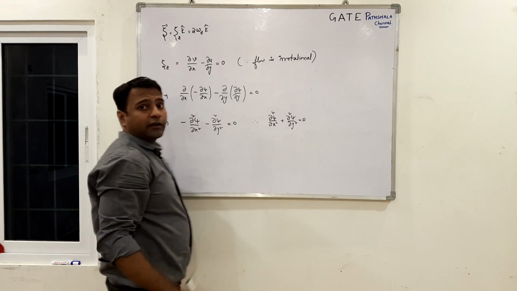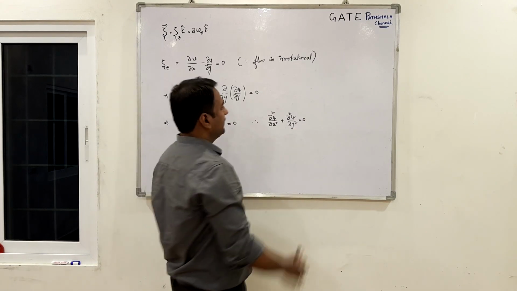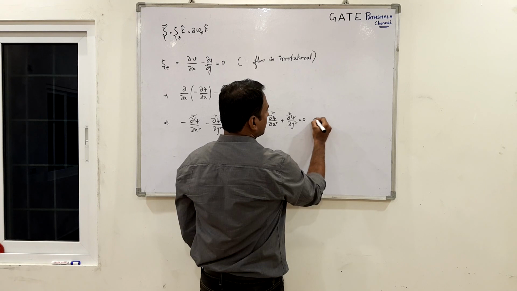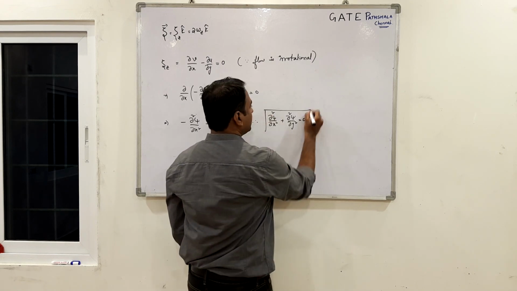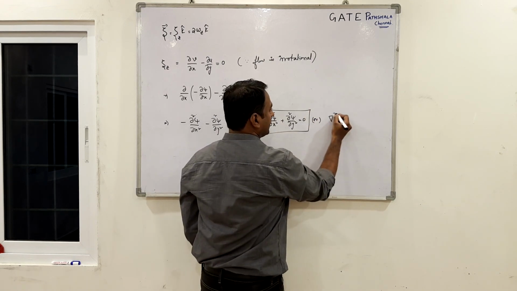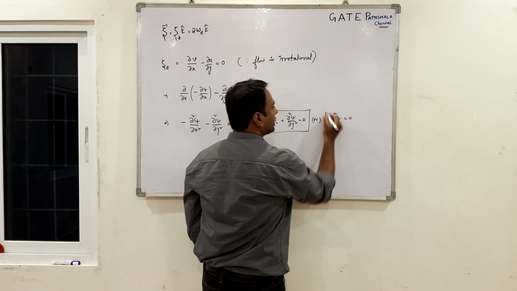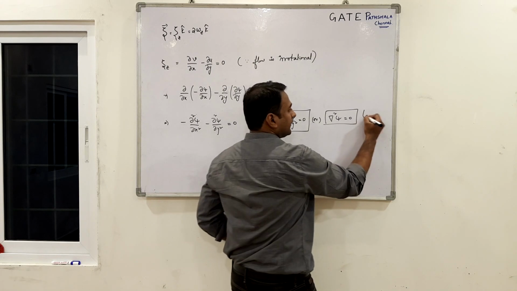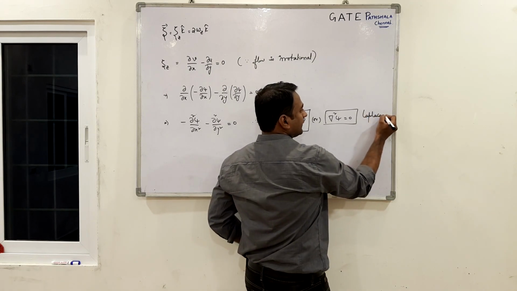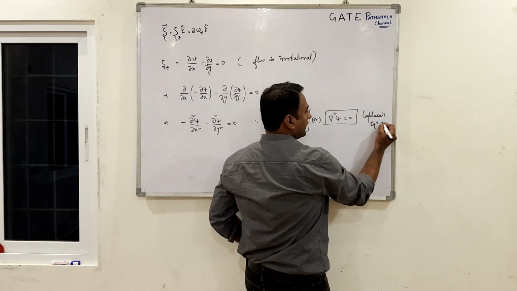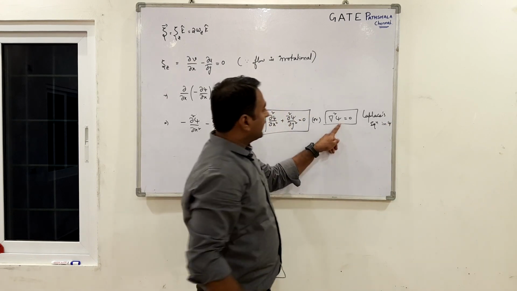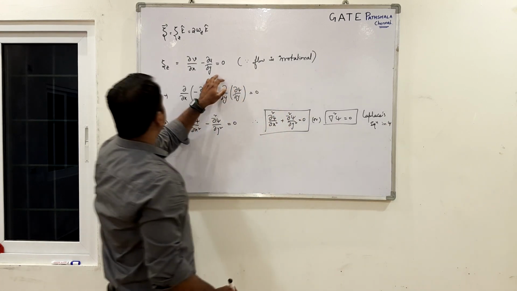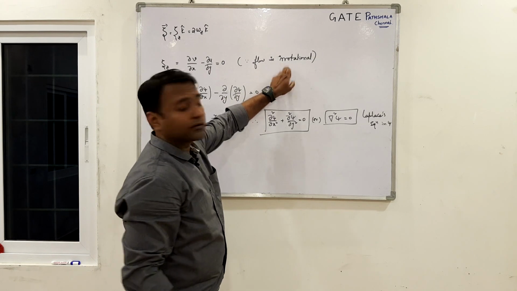Just like we had the Laplace equation in phi, we can write it as either this, or you can write it as del square psi equals to 0, meaning this is the Laplace's equation in psi. So, if the psi is satisfying the Laplace equation, we can say the flow is irrotational.